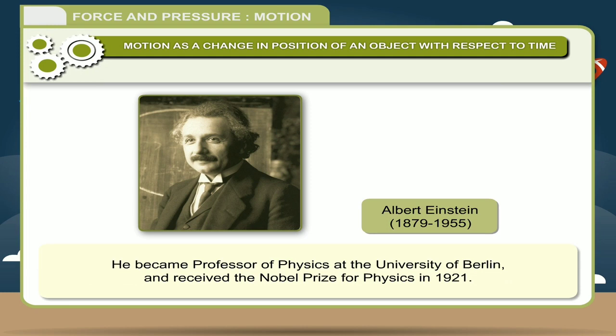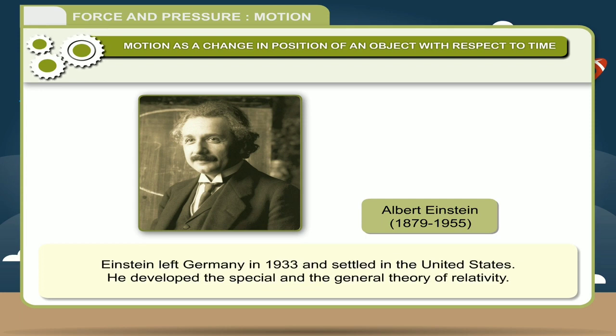He became professor of physics at the University of Berlin and received the Nobel Prize for Physics in 1921. Einstein left Germany in 1933 and settled in the US. He developed the special and the general theory of relativity,